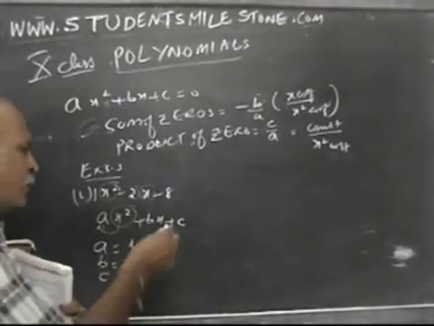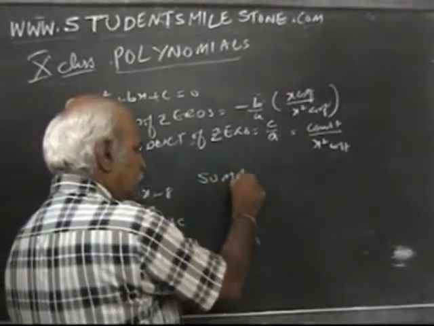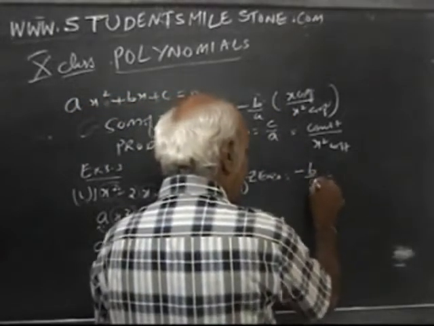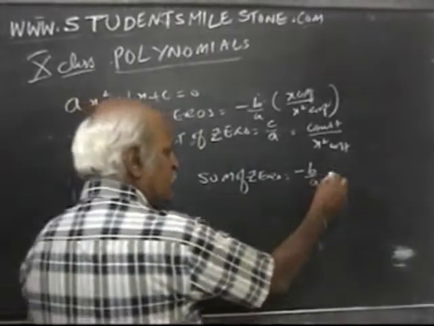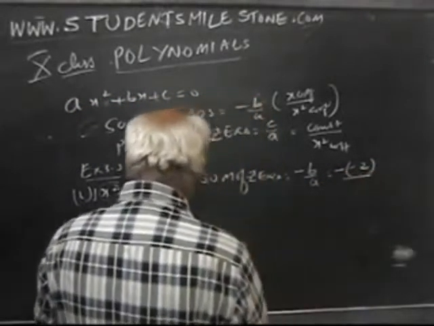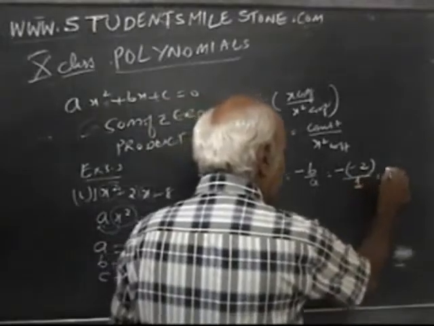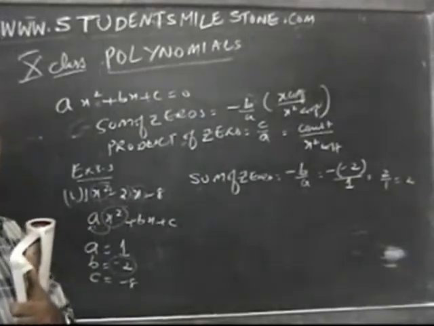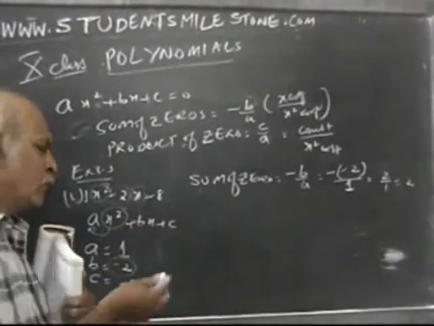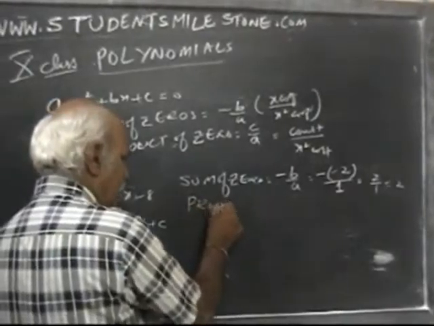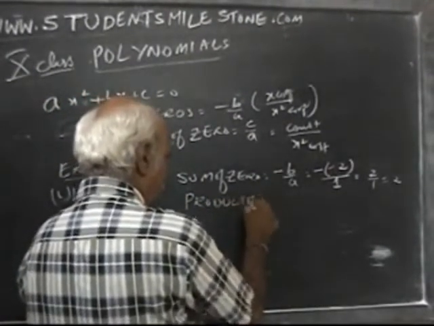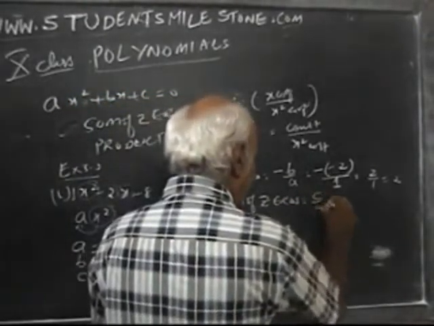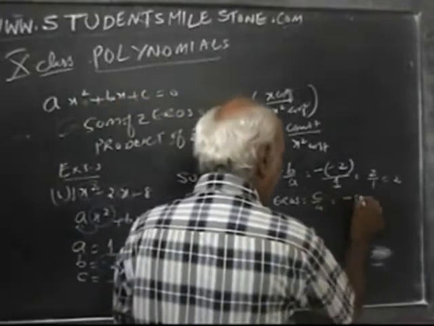Now what is it asking? Sum of the zeros. What is the formula? Minus b by a. What is the b value? Minus 2. Minus of minus 2 by what is the a value? 1. So what will happen? 2 by 1, that is 2. Now I got the sum of the zeros. Then what is the product of the zeros? C by a. What is the c value? Minus 8 by 1.